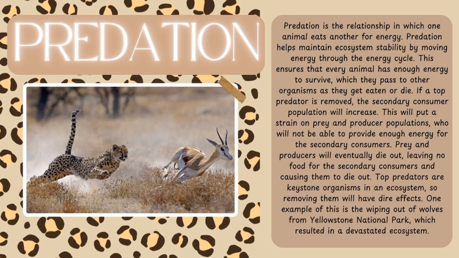This will put a strain on prey and producer populations, who will not be able to provide enough energy for the secondary consumers. Prey and producers will eventually die out, leaving no food for the secondary consumers and causing them to die out too. Top predators are keystone organisms in an ecosystem, so removing them will have dire effects. One example of this is the wiping out of wolves from Yellowstone National Park, which resulted in a devastated ecosystem.